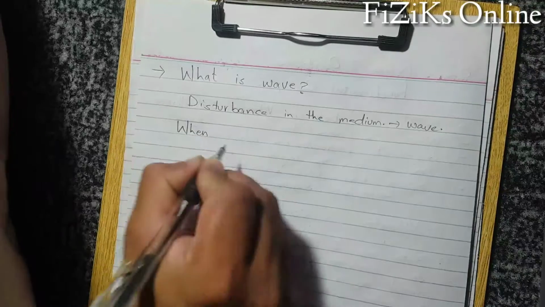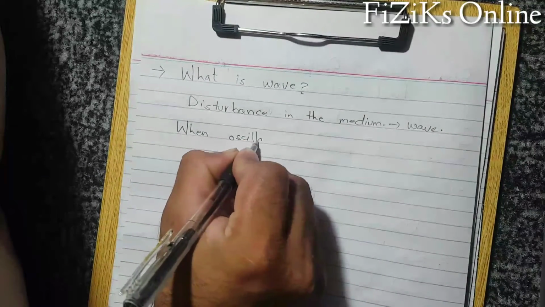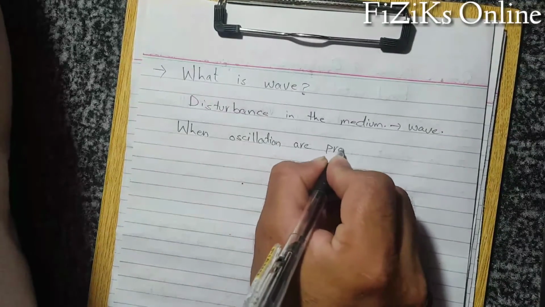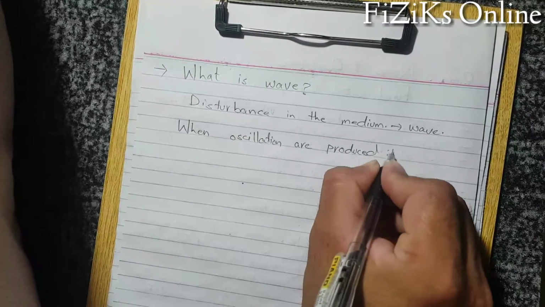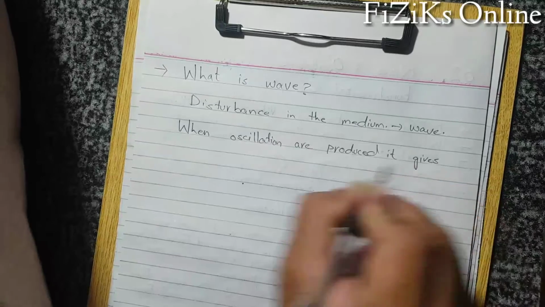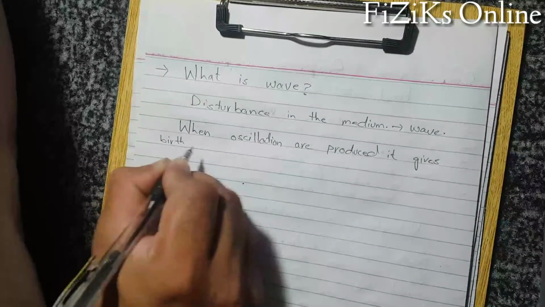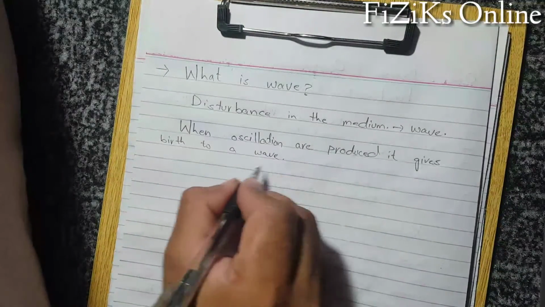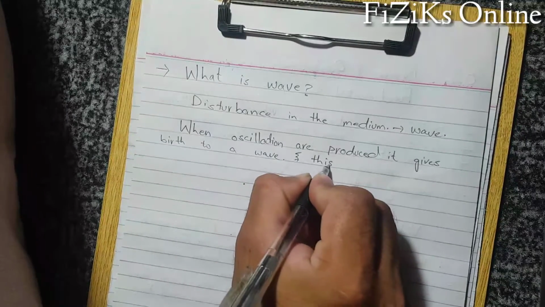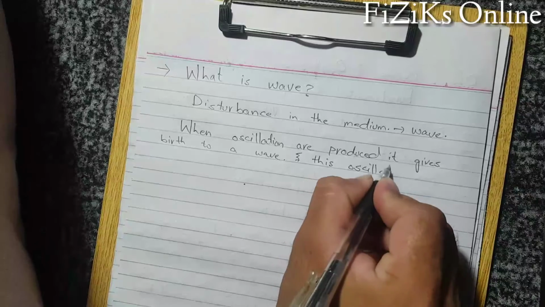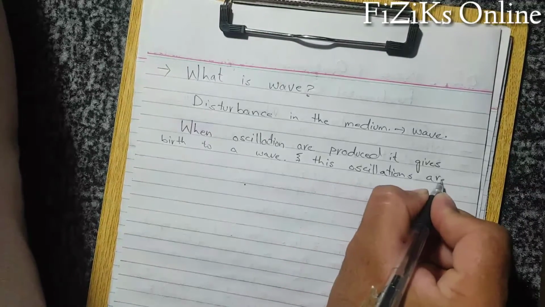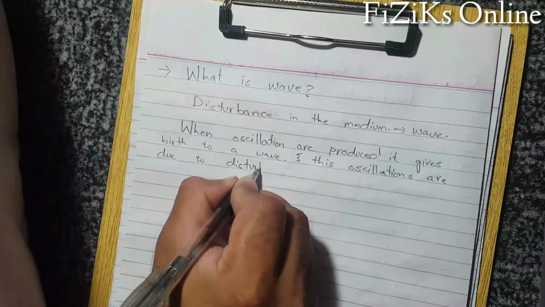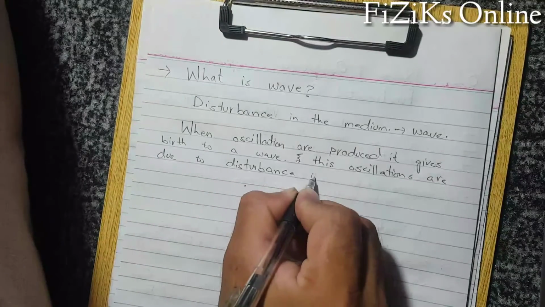When oscillations are produced, it gives birth to a wave, and these oscillations are due to disturbance in the medium.